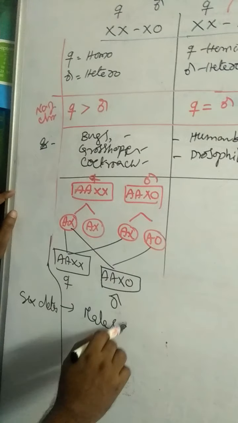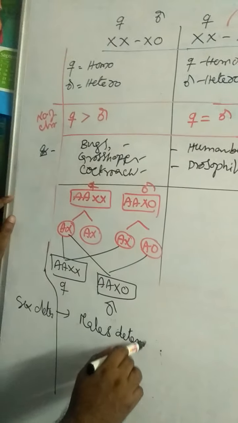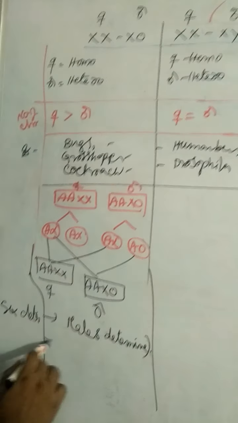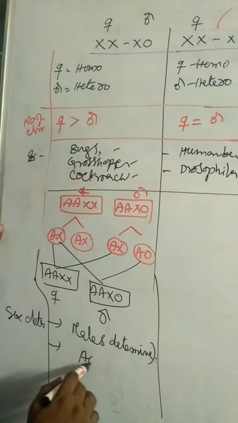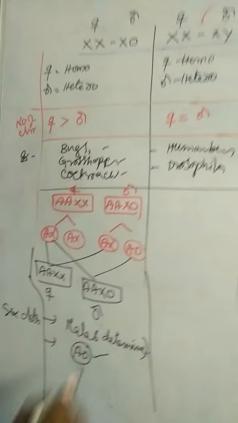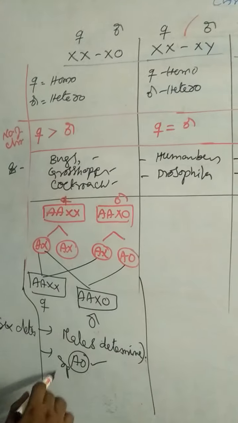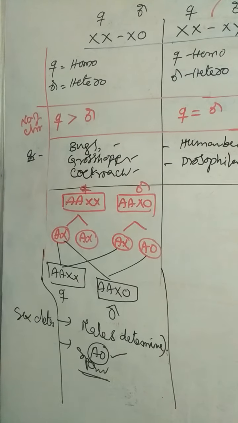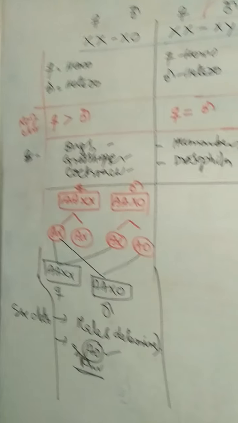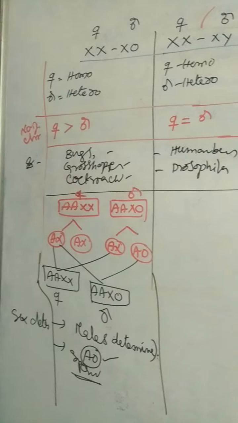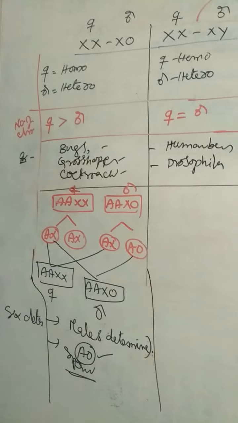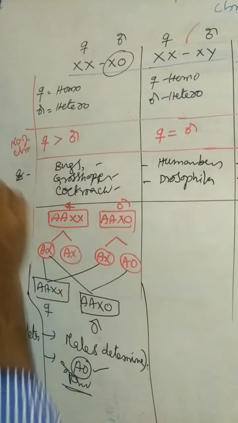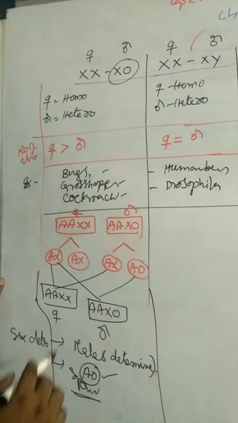Male with XO determines the sex. That means sperm with AO determines the sex. In the XX-XO method, in general, males determine the sex. That is about the XX-XO method.